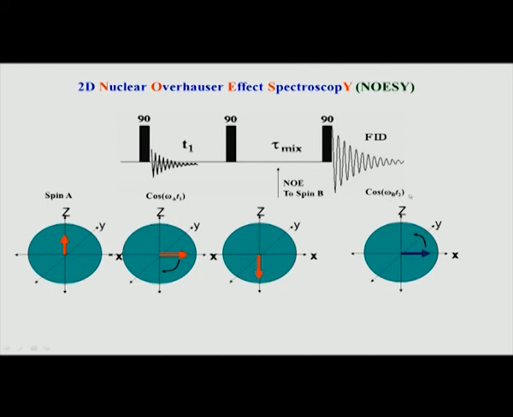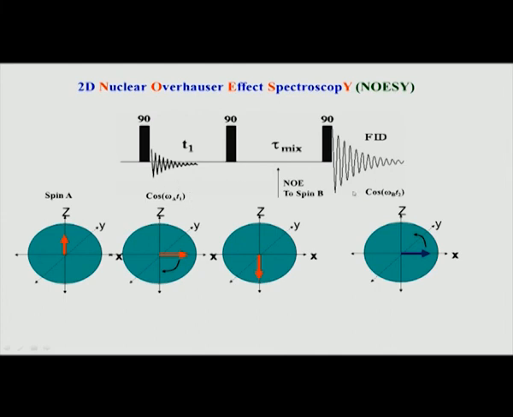Now, this FID, as we saw, is affected by two parameters. It has the information of this as well as how much has been transferred. These two effects are carried forward to B, and B starts evolving according to its natural frequency, that is, its chemical shift. So, we now have a 2D correlation between this peak and this particular spin.